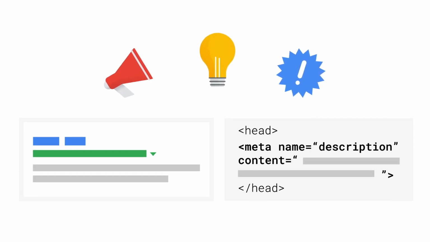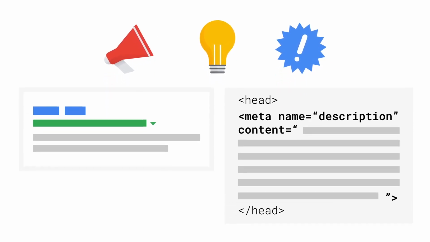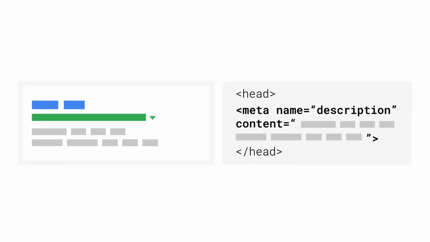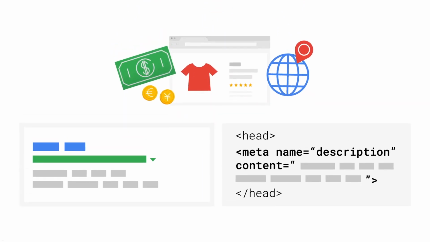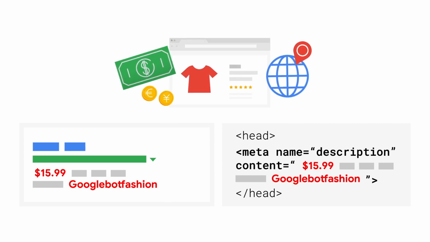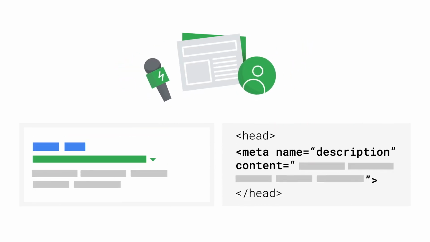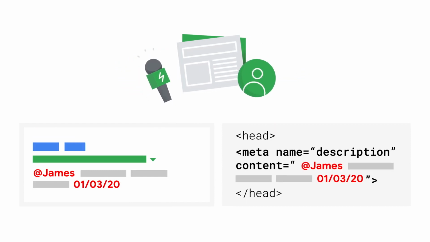There is no limit to how long a meta description can be, but the search results snippet are truncated as needed. The meta description doesn't need to be in sentence format. For example, product pages may display product details, price, or manufacturer. News or blog postings may list the author or date of publication.